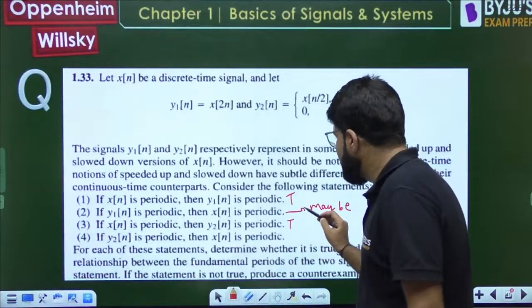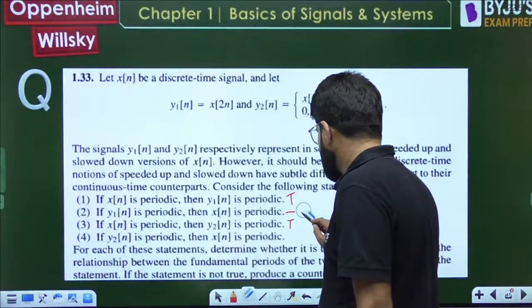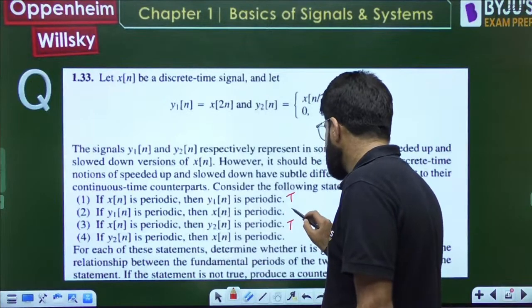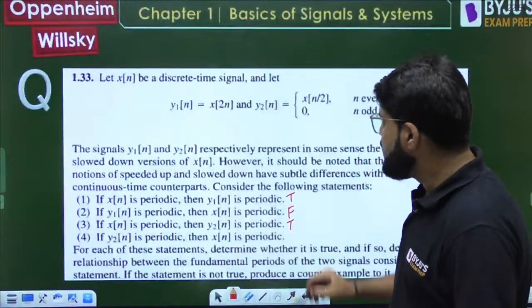Maybe, but that maybe is never a conclusion. Okay, maybe is never a conclusion. So I will call it false. It said periodic, okay, so I will call it false. This statement is not correct, na?